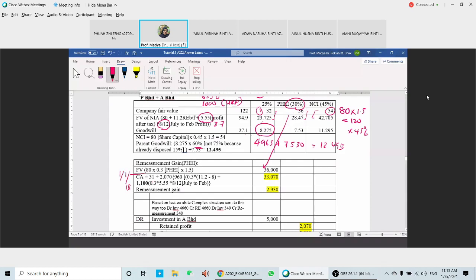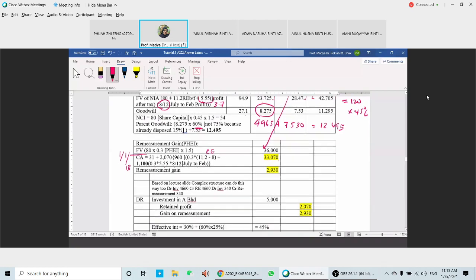Yeah? So 31 plus the profit. Profit here is 0.3 times 11.2 minus 8, this one is for the RE, plus 0.3 times 5.55 times 8/12 from July until February. Altogether, you're going to have 2070, so you're going to become 33070. And then we're going to have a remeasurement gain here of 2930. Compare with these two figures, we have a remeasurement gain. Okay, so the remeasurement gain will be 2930.